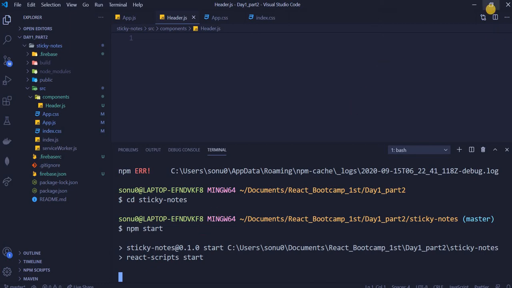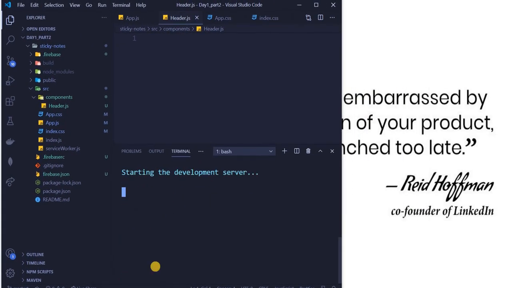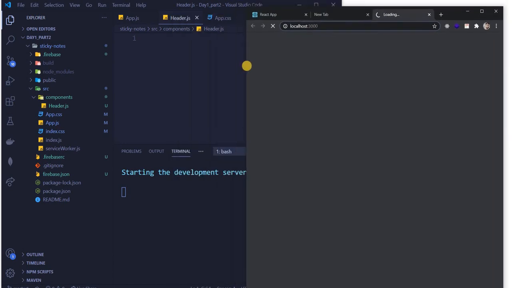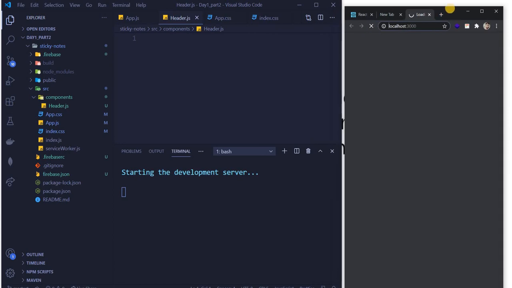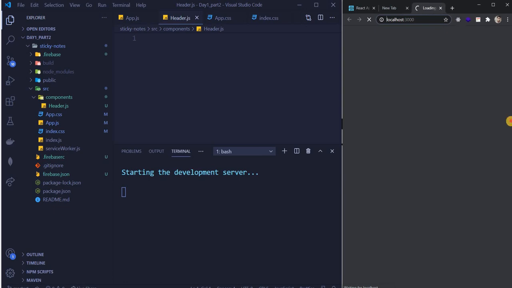The only problem is that I have to dock it, so I have to open this and this both, so that you can see the changes. Maybe sometimes you might not be able to see, but I can't help much in that because we need to have these two things together.